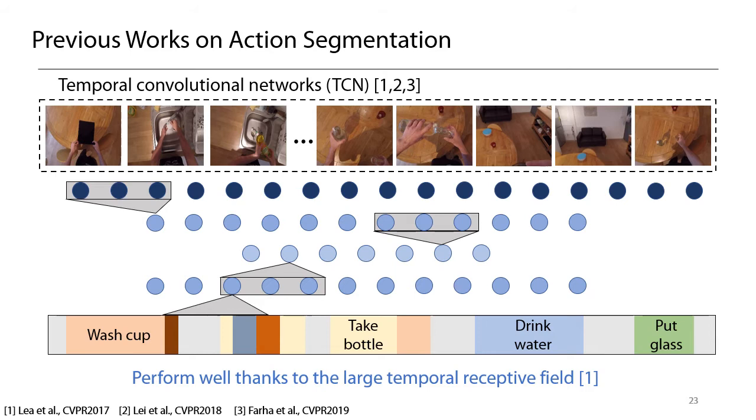TCN-based action segmentation was first proposed by Lea et al. in CVPR 2017. After that, other people extended TCN-based action segmentation by using different tricks such as deformable convolution, residual connection, and dilated convolution to improve receptive fields, because increasing the range of a receptive field is crucial for enhancing action segmentation performance.